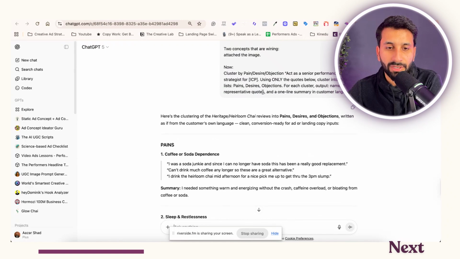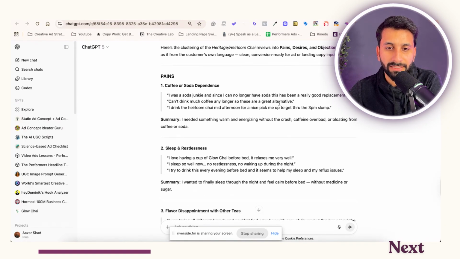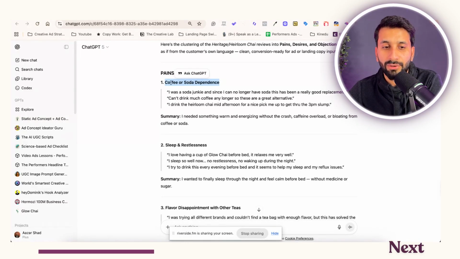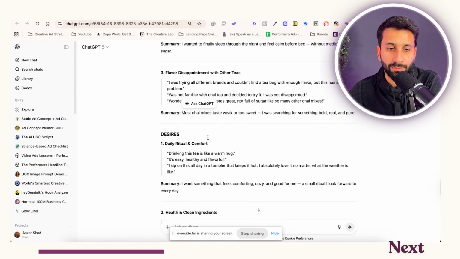Here is the first prompt. I use this, right? And then I said, okay, here's what the pain, desires and objections are. Too much dependent on coffee or soda. I need something that's warm and energetic without the crash. Sleep and restlessness. I wanted to finally sleep. So this is Glow Chai. I can move on from it.